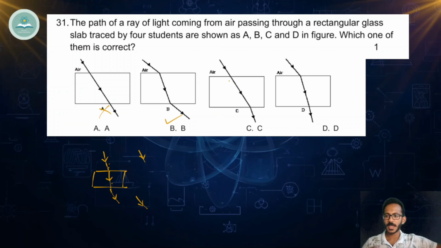So this can be correct. Anyway, let's see the other options as well. Here it's coming from the air to the glass, but here it's not bending, which means it's wrong. Again, here it is bending, but while coming out, it's not bending at all. So this is also wrong. So the correct option is option B. So this figure is the correct figure.